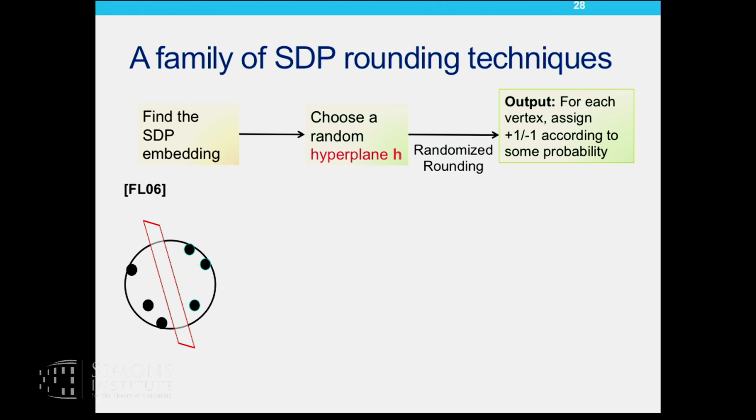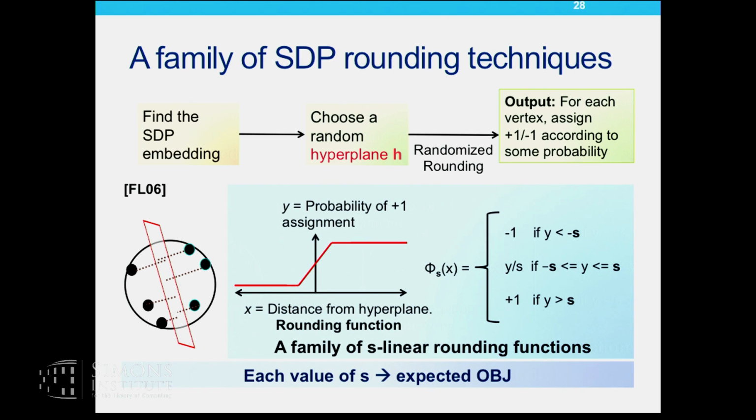But the probability with which I assign them to plus 1 or minus 1 is dictated by how far these vertices are from the hyperplane. If a vertex is very close to the hyperplane, I'm not really sure whether it belongs to plus 1 or minus 1, so with roughly equal probability, I assign it to one of them. If they are very far away from the hyperplane, my probability is going to be skewed to either plus 1 or minus 1. More formally, in order to do this, I need what is known as a rounding function, which maps distances from the hyperplane to probability values.